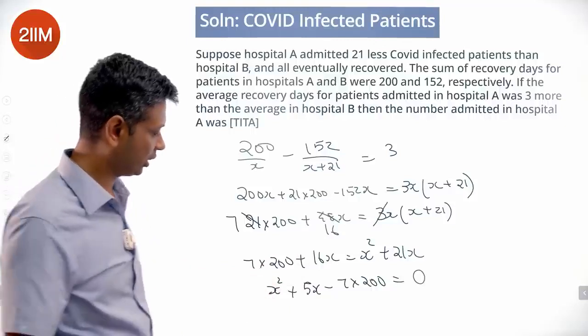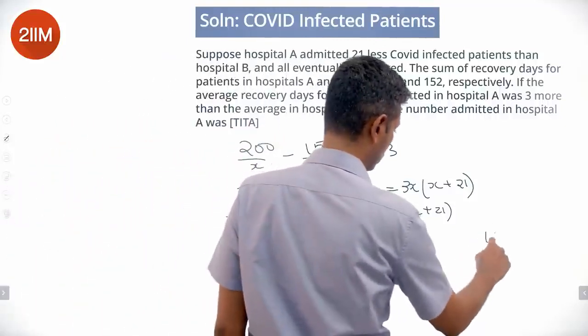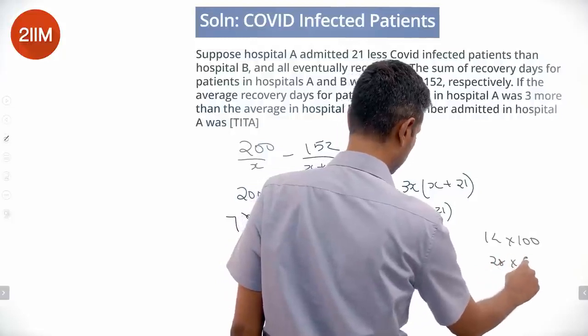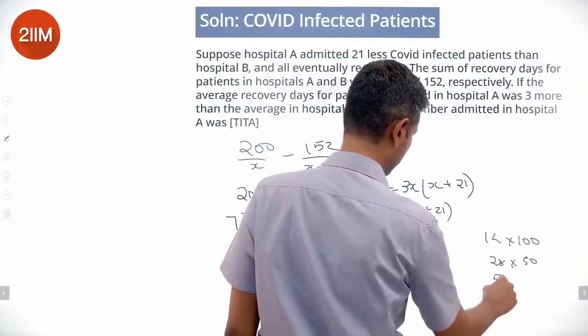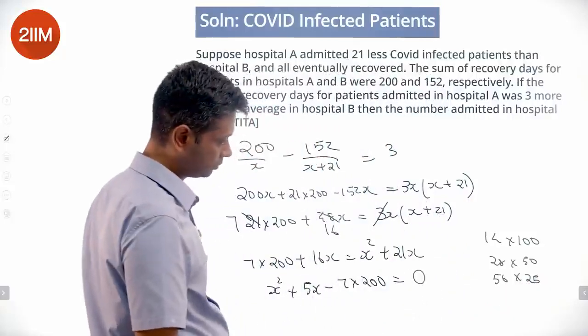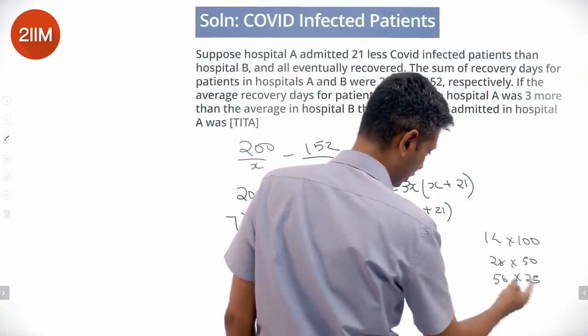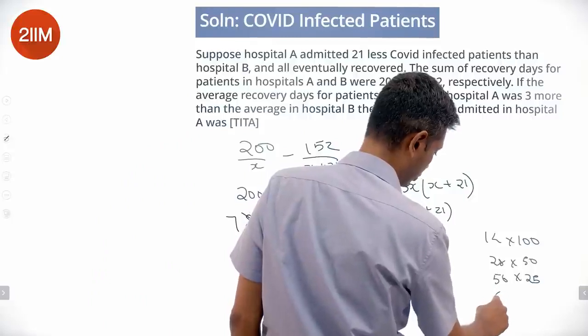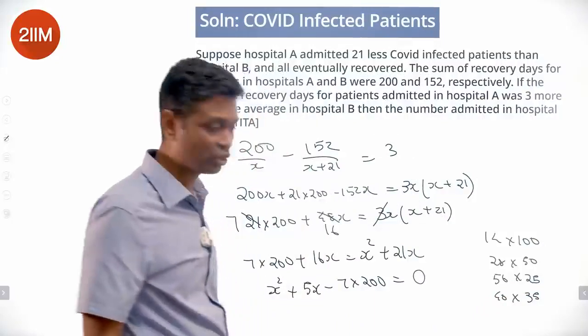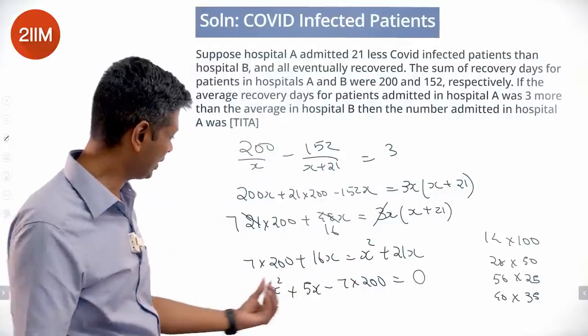7 into 200, again write it as 14 into 100, 28 into 50, 56 into 25. Take 1 5, put it here, take the 7, put it there, 40 into 35, and then different combinations like that. The difference should be 5.